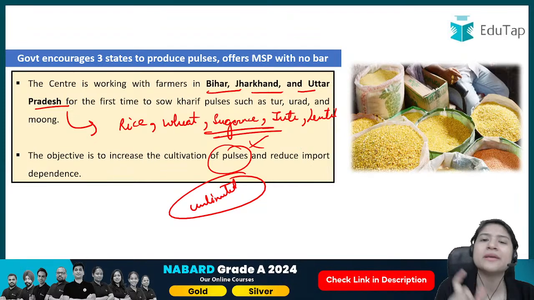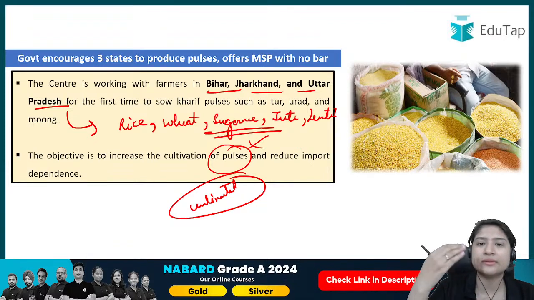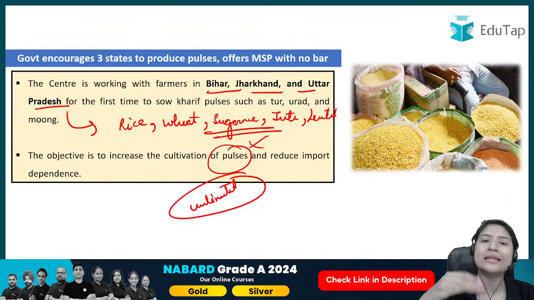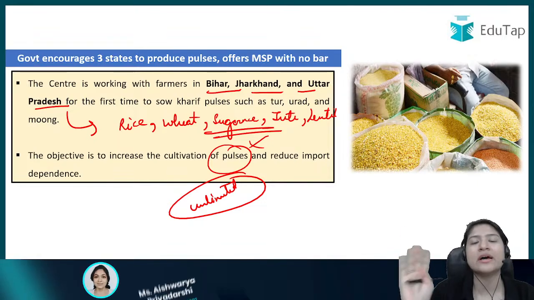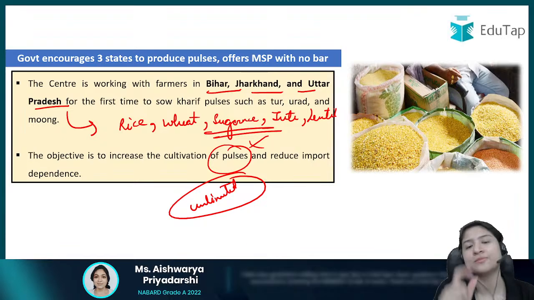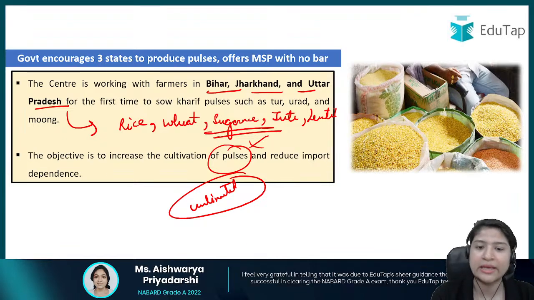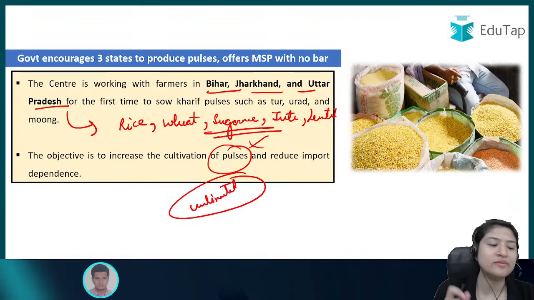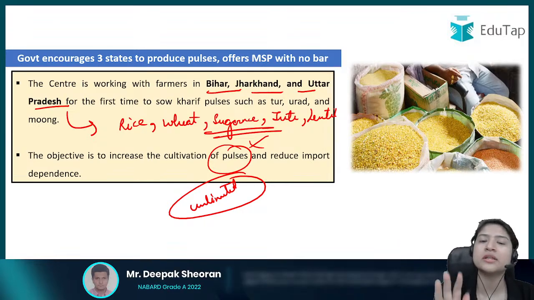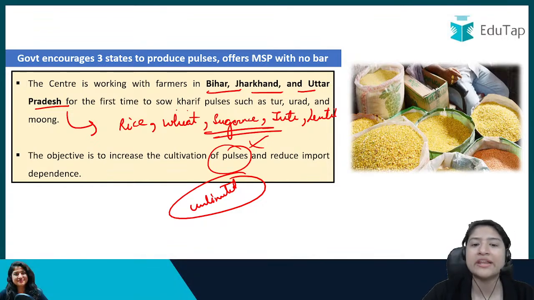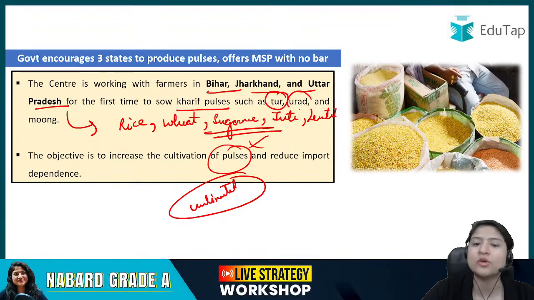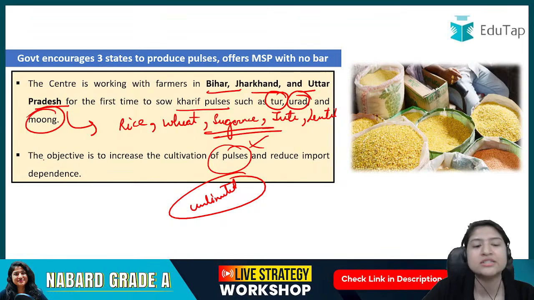So देखो, MSP का concept क्या है कि if the farmer is not able to sell it in the market, then the government gives the assurance that we will buy at this particular rate. ठीक है, ऐसा कंसेप्ट होता है. So the government has given this assurance that we will buy an unlimited quantity of pulses, but please grow the pulses. And which ones are we talking about? अभी खरीफ पल्सेस की बात करें तो यहाँ तूर दाल की, उड़द दाल की और मूंग दाल की बात चल रही है.